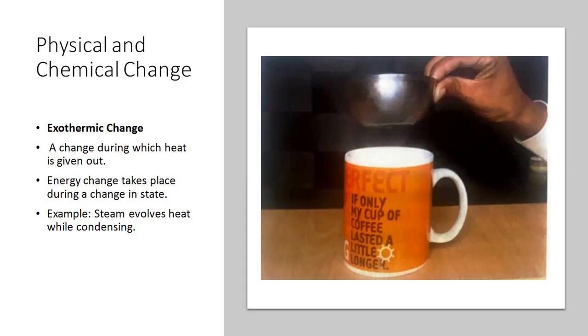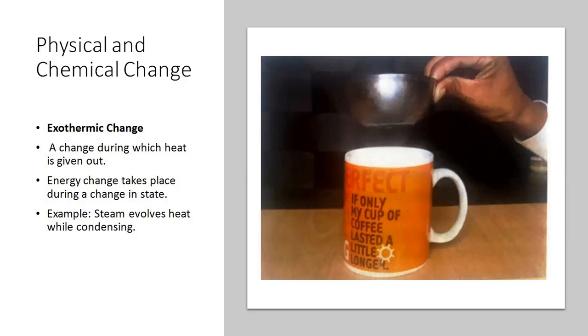Then, physical and chemical changes involve energy change. Whenever a physical or chemical change takes place, there is always an energy change. Energy, usually in the form of heat, is either given out or absorbed. When it is given out, it is an exothermic change.